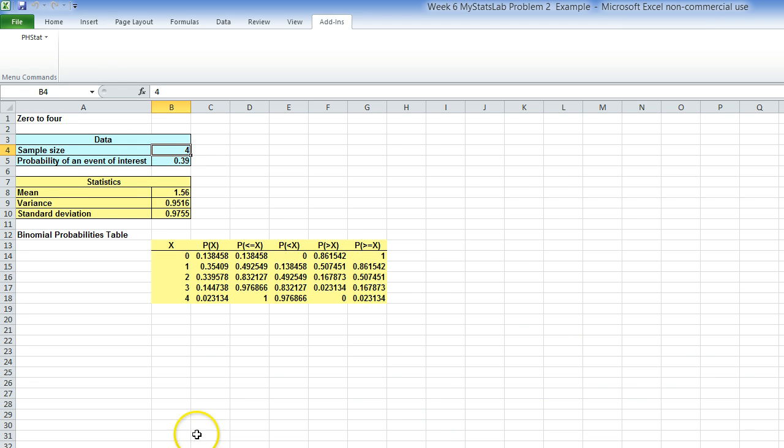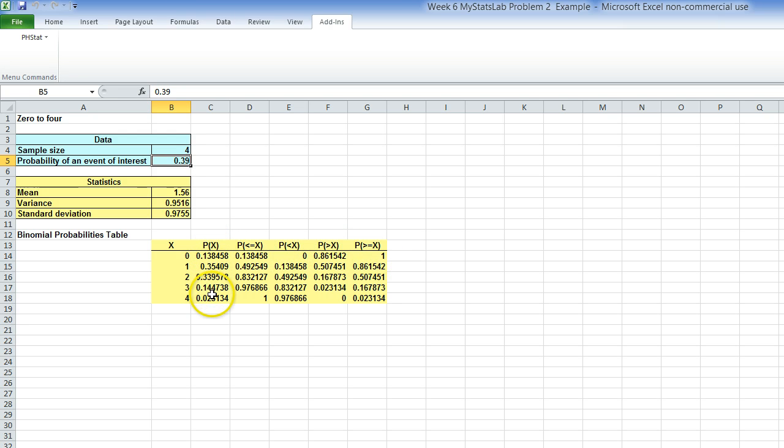If you click on OK there, then you end up with this nice table, and you recall that in PHstat, what's highlighted in blue here is your input. So we told the system 4 samples, probability of success is 0.39. Now to zoom in on this table here, this is showing you various probabilities for different combination of x's. In this case, the probability of exactly x, probability of less than or equal to x, less than x, and so on.